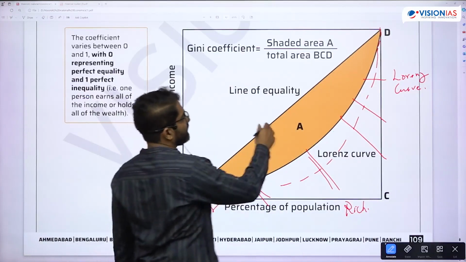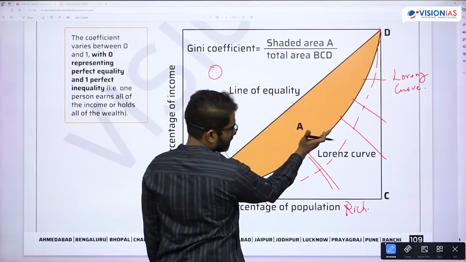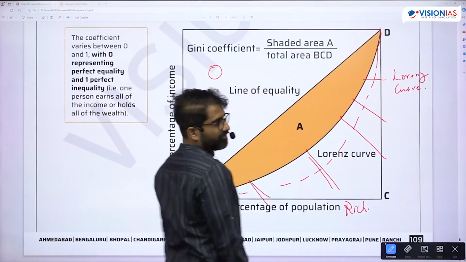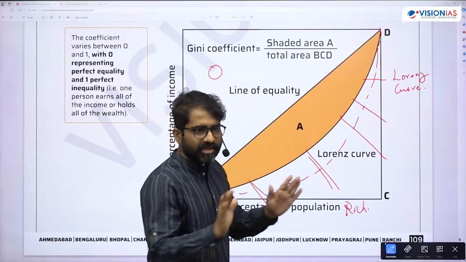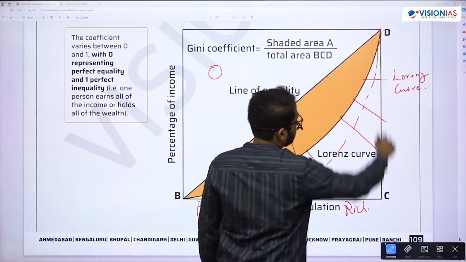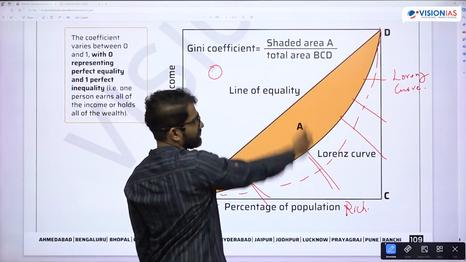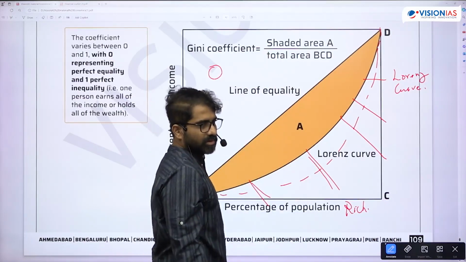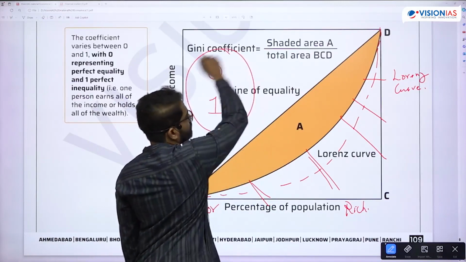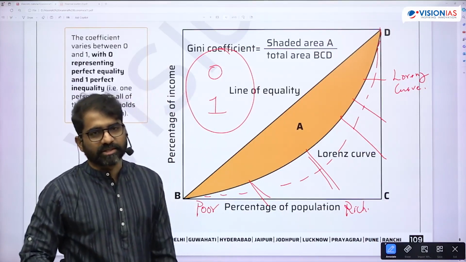So if Gini coefficient is 0, what is 0? You don't have the shaded portion. So Gini coefficient 0 obviously means there is no inequality. But when my Lorentz curve coincides with this line, my numerator will be same as my denominator. So that means Gini coefficient will range between 0 to 1. 0, least inequality, 1, highest inequality.